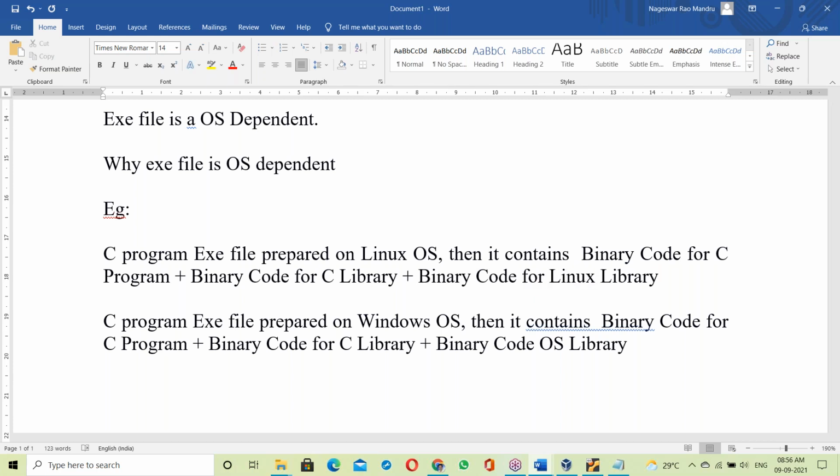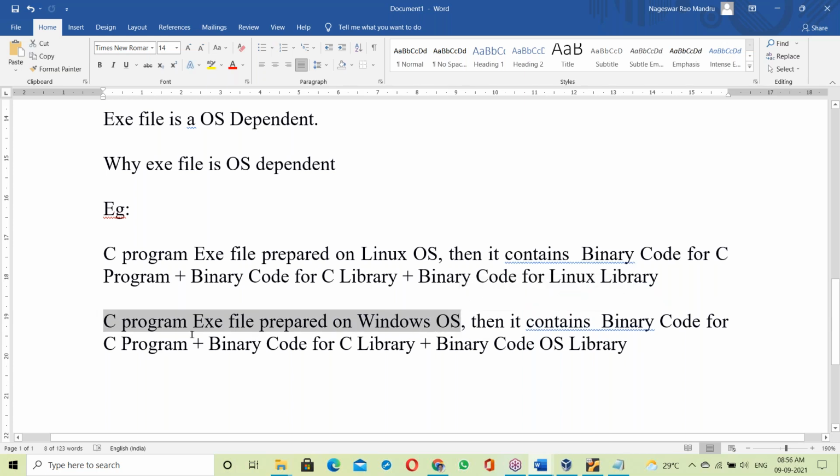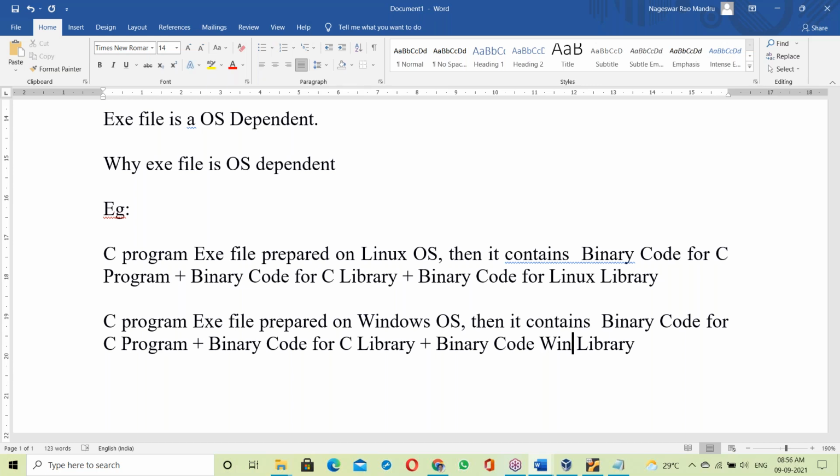Okay, Linux library. Suppose a C program exe file is prepared on Windows OS. Then it contains binary code for the C program, binary code for the C library, and next, binary code for the Windows OS library. That's it.